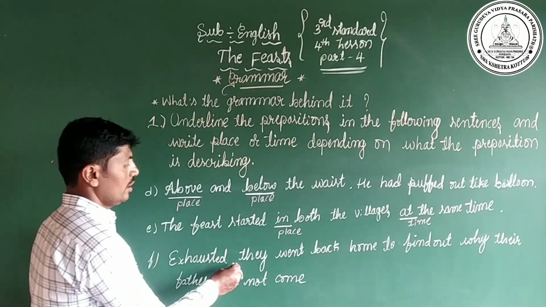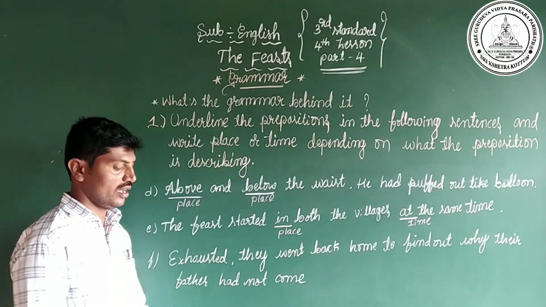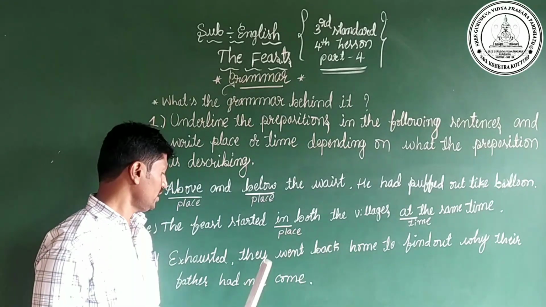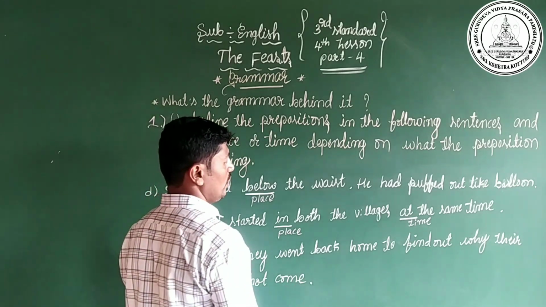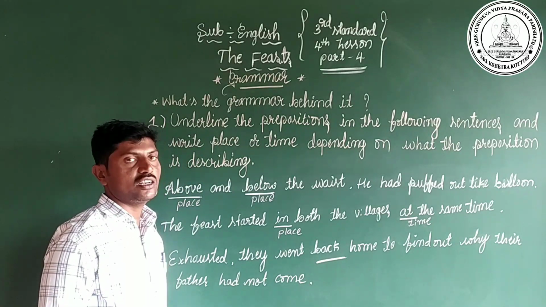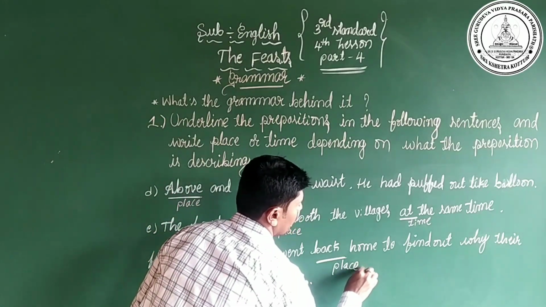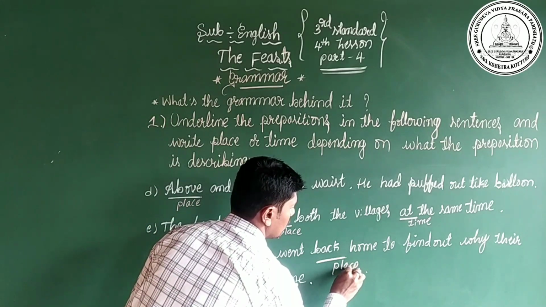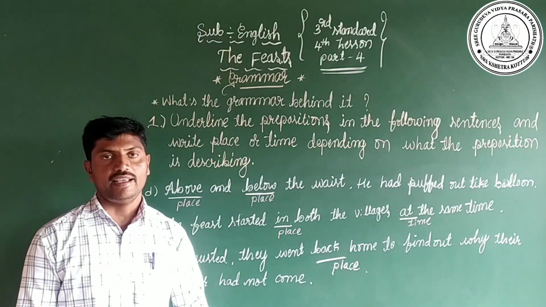Exhausted, they went back home to find out why their father had not come. Yes, dear children, in this statement there is only one preposition, that is back. This preposition shows about the place, so we have to write place. Is it? Yes, dear children, like that we have to write in your textbook.